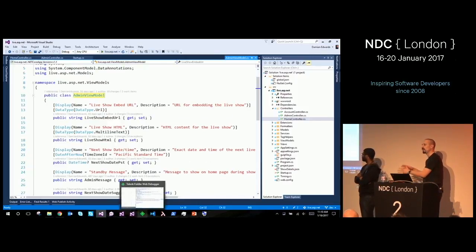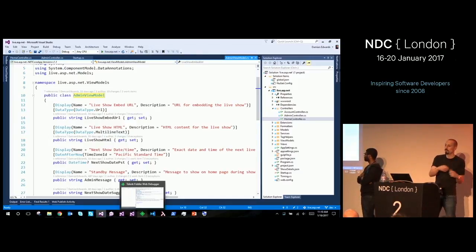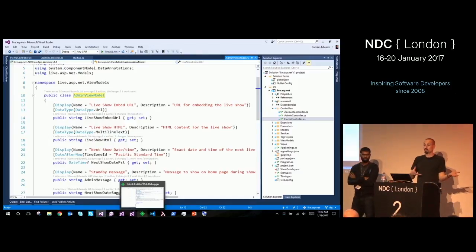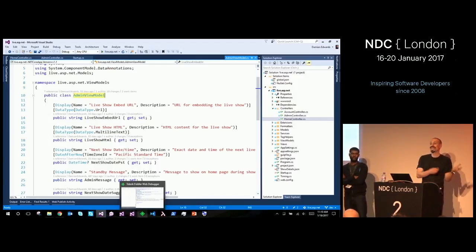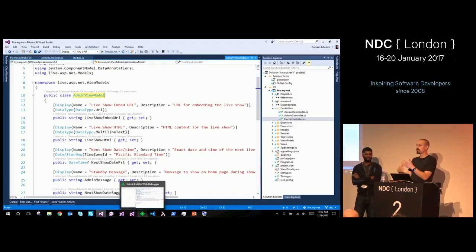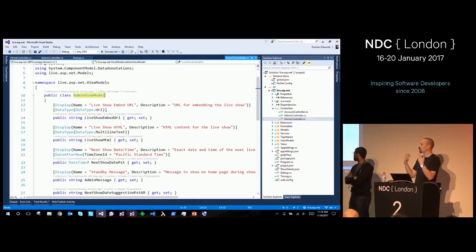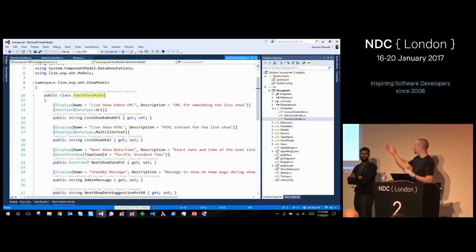Because I want to have validation on the way out so that when you render the admin screen, client-side validation works. It needs to send all the validation information down. But then on the way in, I need validation to be there as well so I can run it when I check model state, obviously. So if I'm using two models, I don't want to have to duplicate that. I only want it on one, and this is one way of doing that.